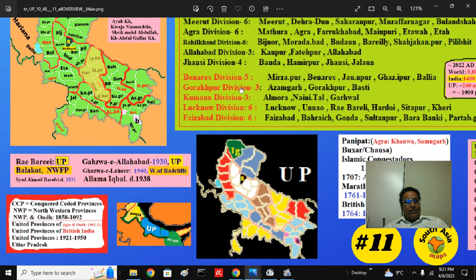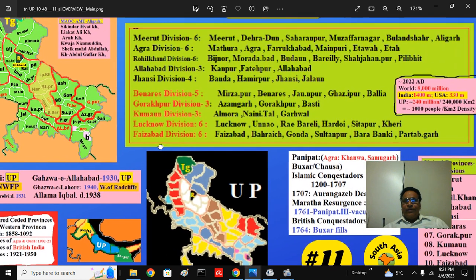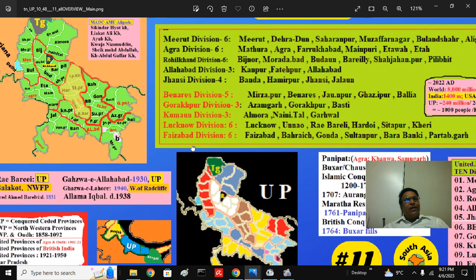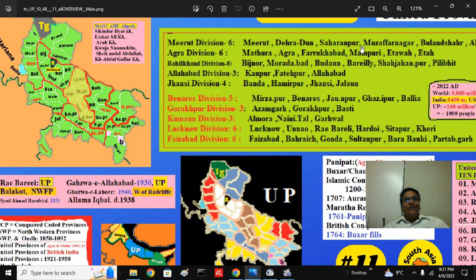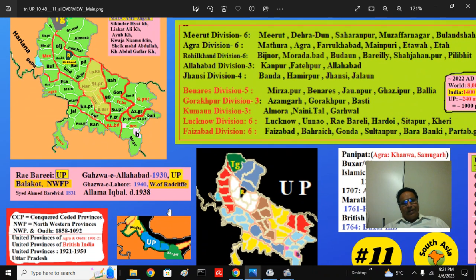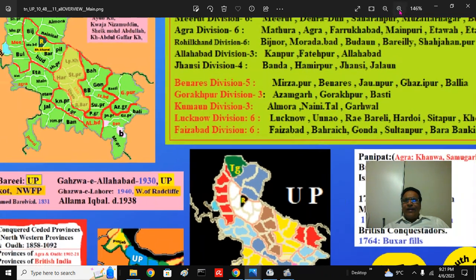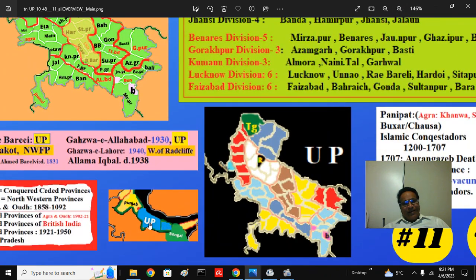The entire concept of the Pakistan movement came from here, and all the important leaders, that is the Urdu movement, the Pakistan movement and the Aligarh movement, all these movements emanated from here. Even if you look at it, Jinnah wanted a corridor from here, UP and Bihar, to connect Purbi Bengal, the east of the Radcliffe line, with Punjab, the west of the Radcliffe line, that they got in the partition. He wanted the corridor.